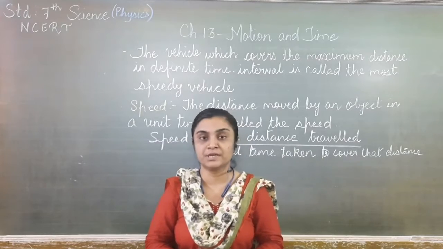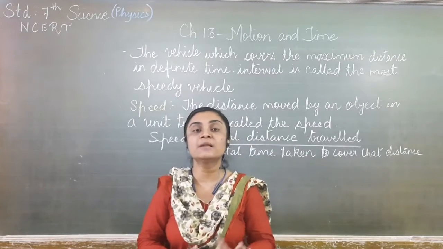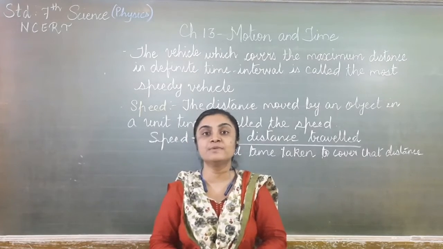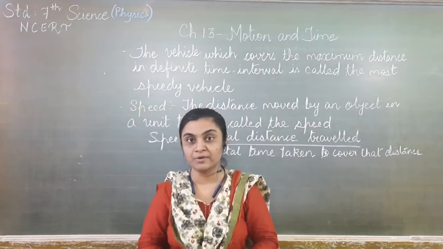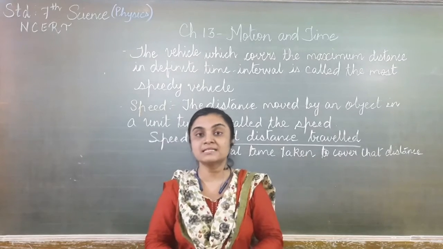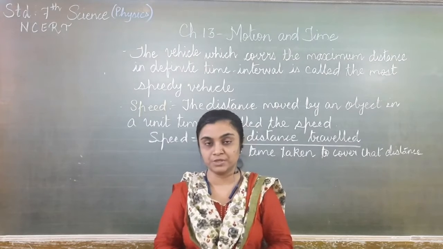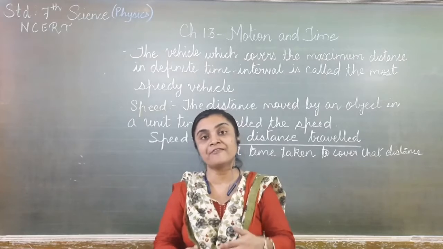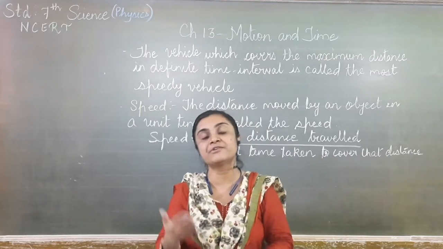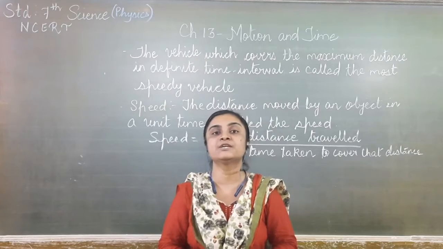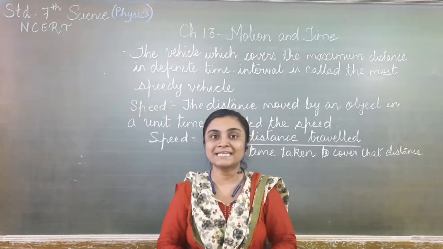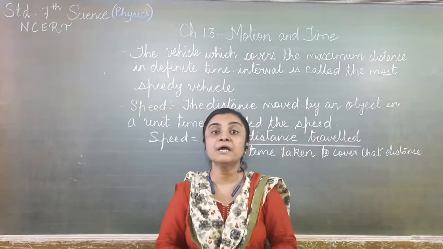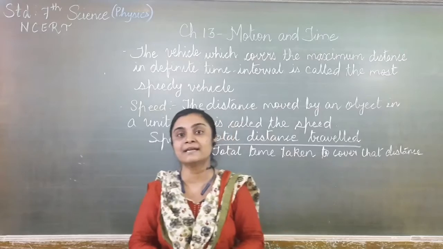Now let us see circular motion. If an object moves in a circular path, along its own axis, then that motion is said to be circular. For example, merry-go-round, blades of a fan. These are all examples of circular motion. Now periodic motion. If an object repeats its motion after a definite interval of time, after a fixed time, then that type of motion is said to be a periodic motion. For example, revolution of the earth, rotation of the earth. These are the examples of periodic motions which we had seen in standard 6.